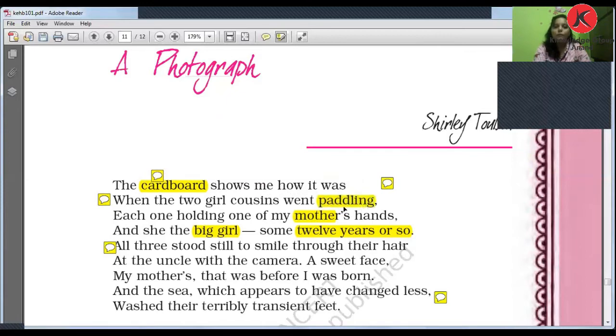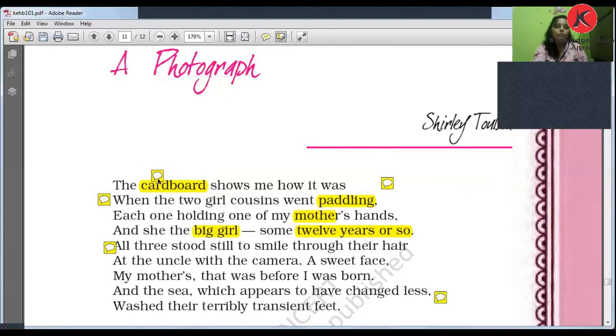Now, what is the meaning of paddling? Paddling means when you walk on a beach barefoot, without wearing any shoes or chappal or sandals. So when you walk on a beach barefoot, that is called paddling. Okay, I hope you understand till then.